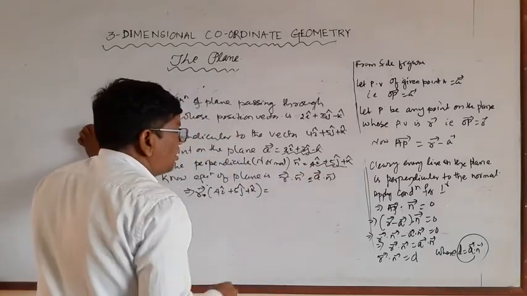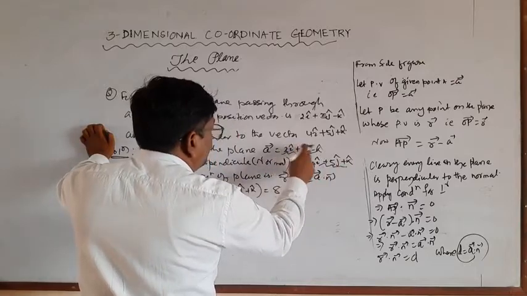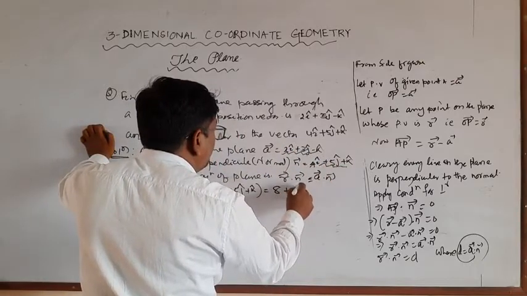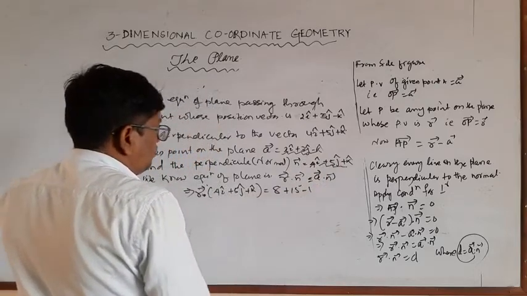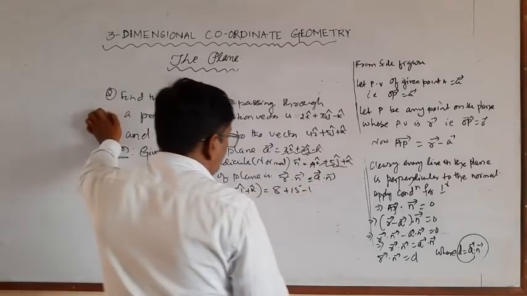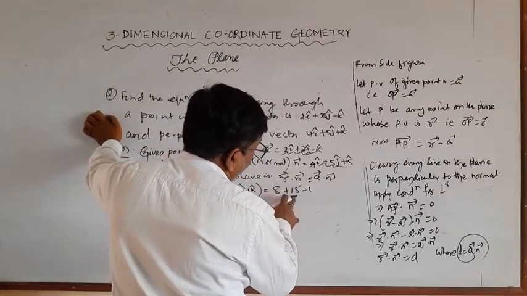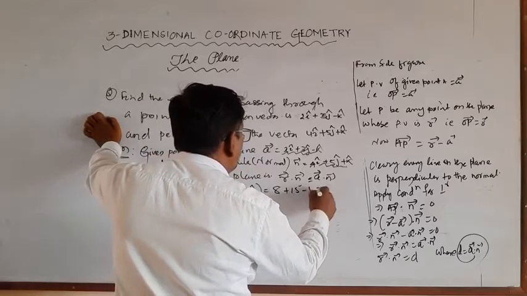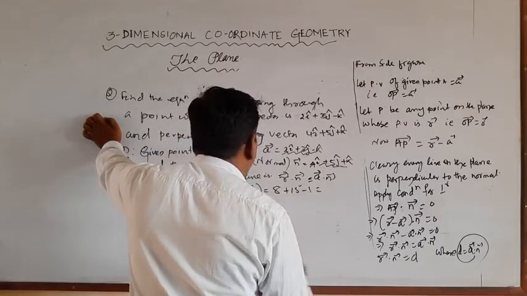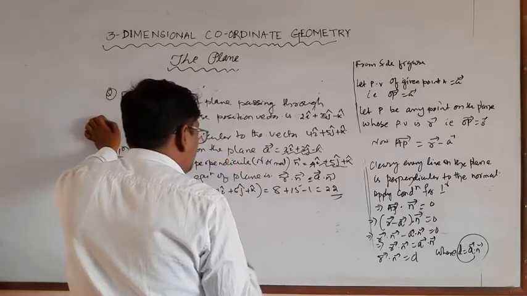Find its dot product. 2 into 4, this is 8, 3 into 5, 15, minus 1. So this is equal to 22.